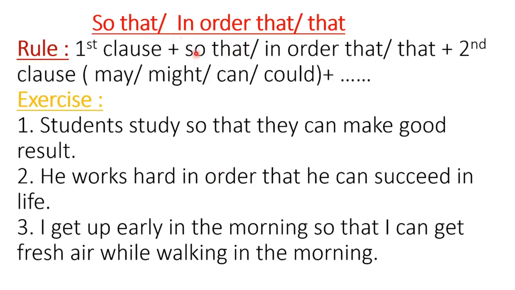Dear students, now this is the number 5 rule I would like to go for, that is, the use of so that, in order that, or that. For this rule, the application will be: first there will be a clause, and then so that, or in order that, or that, whatever you use, that's not the problem. And then the second clause will be given, but after the second clause there will be the use of may or might or can or could, depending on the tense. If the tense is in present form, you can use may or can. If it is past form, it is might or could. Now let's see some examples.